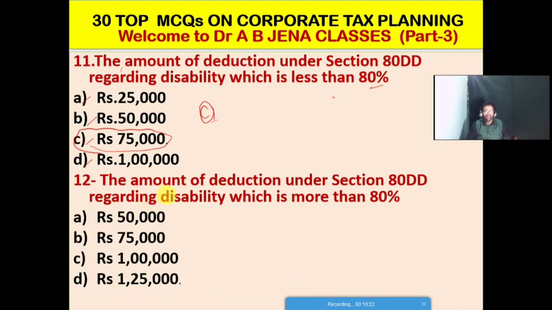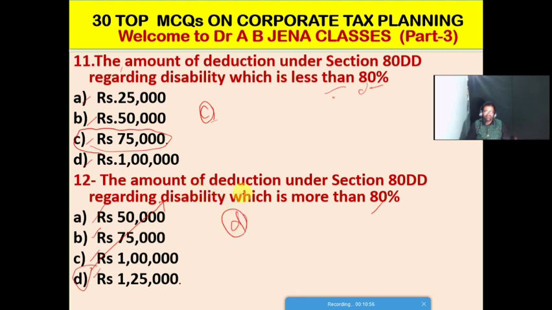So next also interesting MCQ, the amount of deduction under section 80DD regarding the disability which is more than 80%. Here the previous question was for less than 80%. Similarly, what would be the deduction available? A rupees 50,000, B it's rupees 75,000, C it's rupees 1 lakh, D it's rupees 1 lakh 25,000. Friends, so D is the right option for this MCQ.